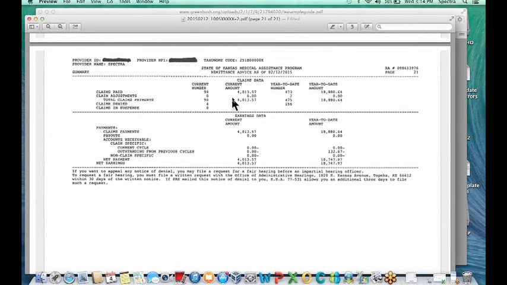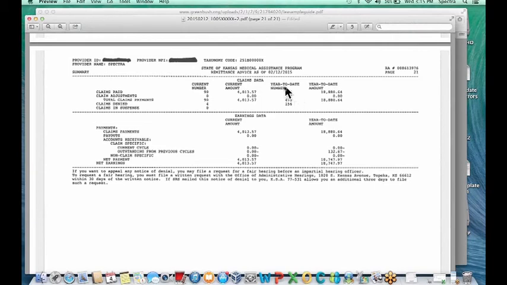On the final page of the remittance advice, it's showing your summary. So this summary will tie into your check summary guide as well. It shows the number of claims paid, the total dollar amount. Right here is your year-to-date numbers. And Kansas Medicaid, their year-to-date is January through December. So they do not go by an actual school year, they do not go from July to June. They go January to December.